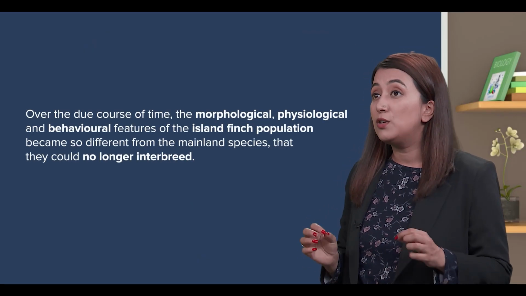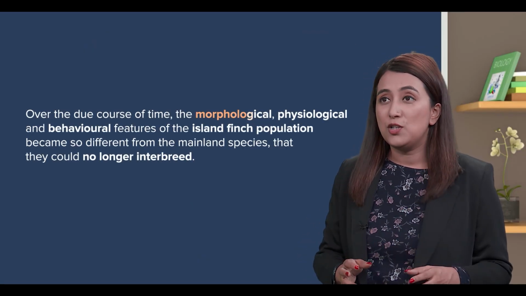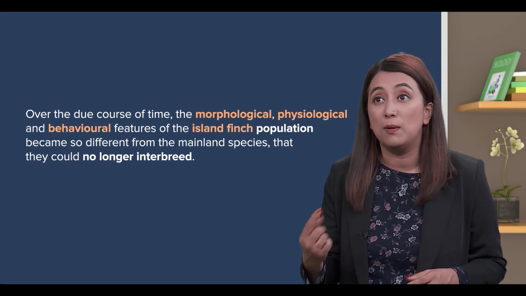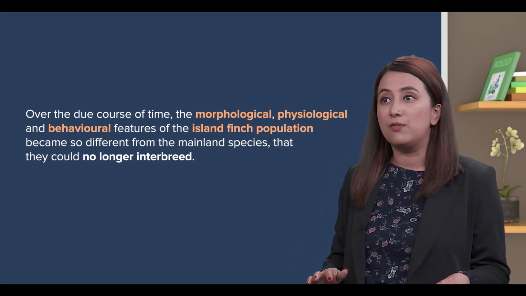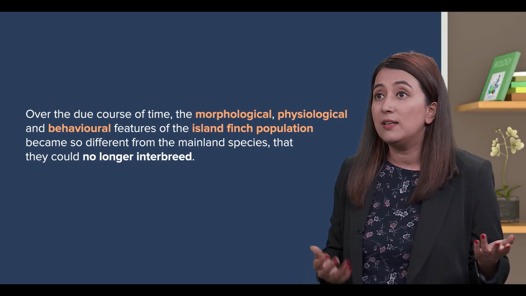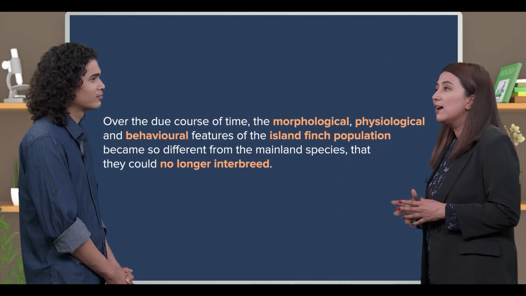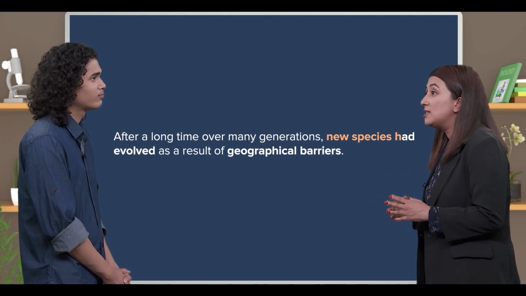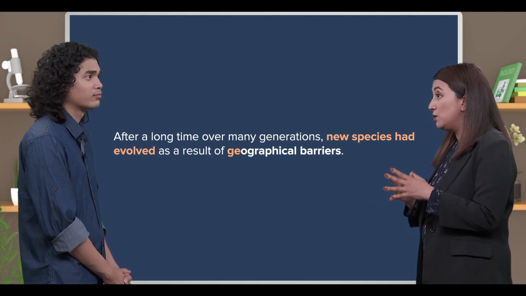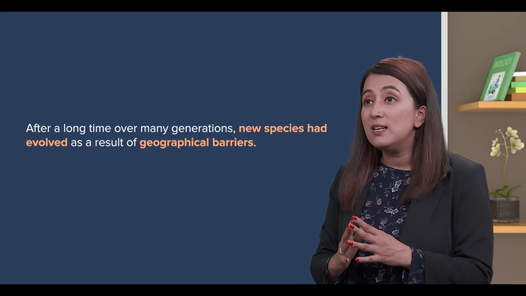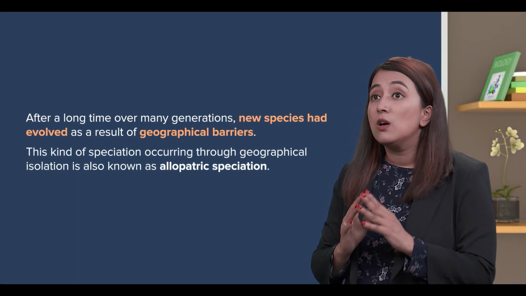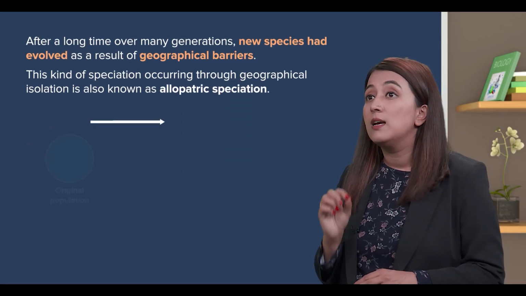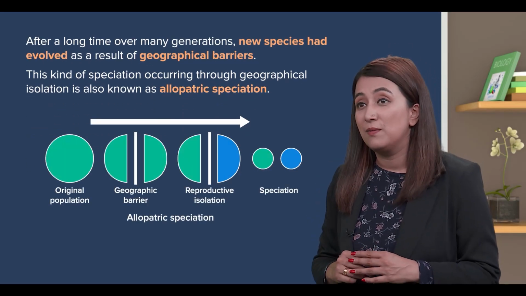Yes, so over the due course of time, the morphological, physiological and behavioral features of the island finch population became so different from the mainland species that they could no longer interbreed. After a long time, over many generations, new species had evolved as a result of geographical barriers. This kind of speciation, occurring through geographical isolation, is also known as allopatric speciation.